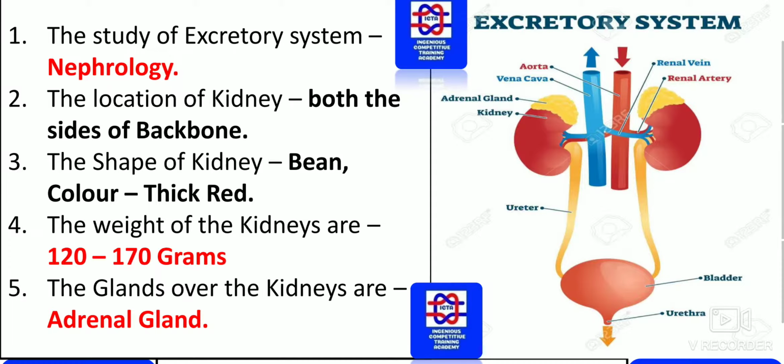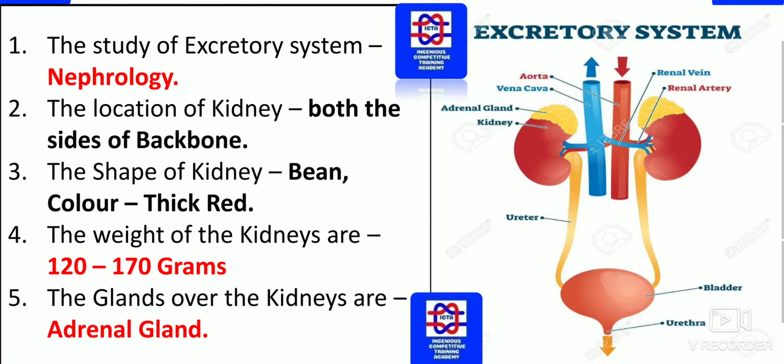As you can see to the right, how exactly the parts of the kidney and excretory system are. The glands over the kidney are known as adrenal glands. As you can see, the renal vein and artery, aorta and vena cava. Similarly, we have the ureter and bladder. So these are a few important parts we should remember.